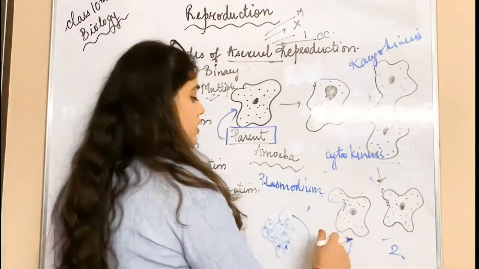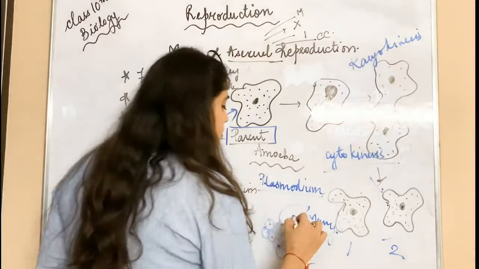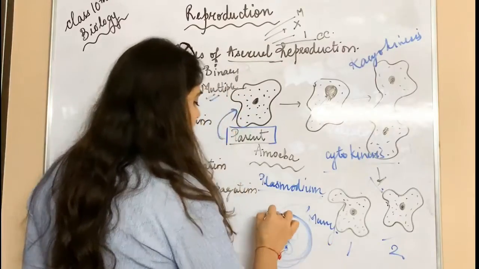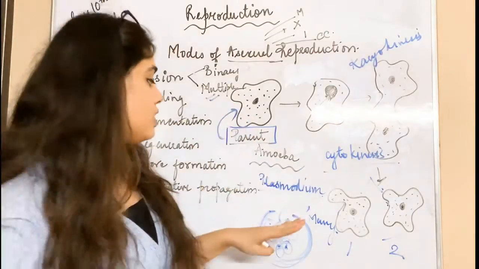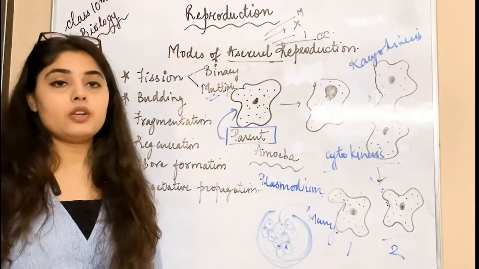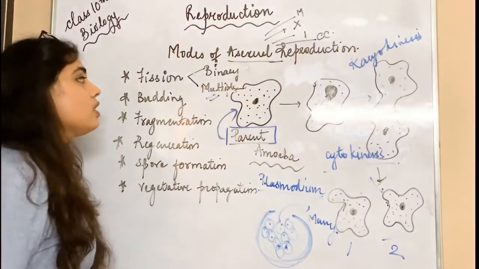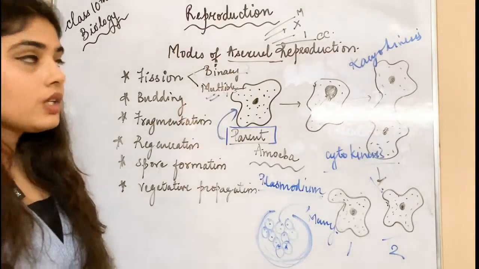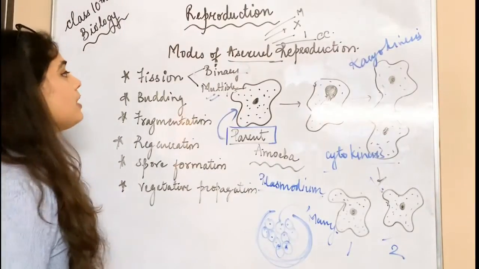There will be not just two daughter cells but many daughter cells, because a cyst is formed around these cells. Inside the cyst one nucleus gets divided into multiple nuclei, and when it bursts out, it gives rise to many daughter cells. This process in which many daughter individuals are formed is called multiple fission, and when two daughter cells are formed, it is called binary fission. This is the basic process in fission.